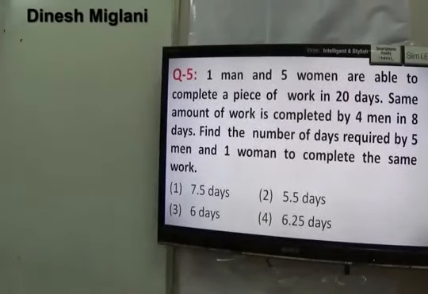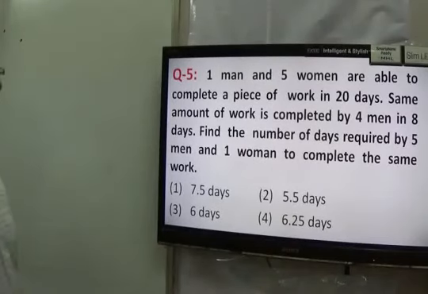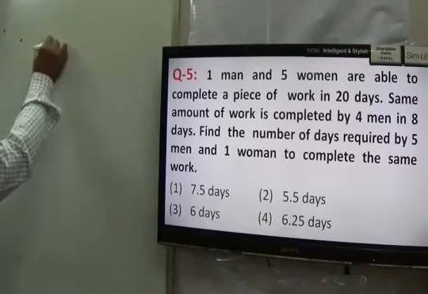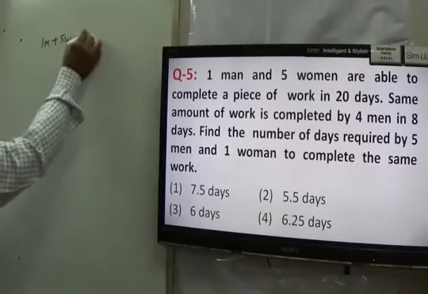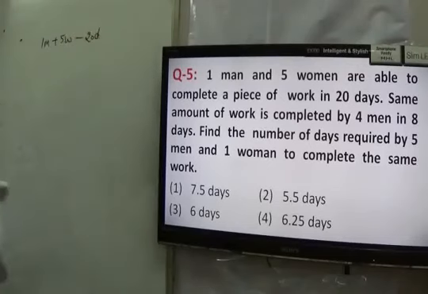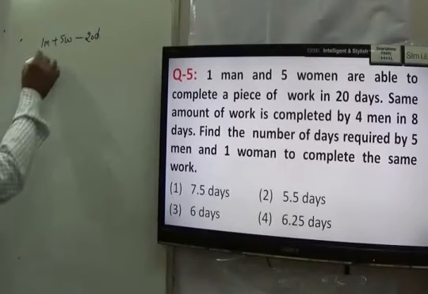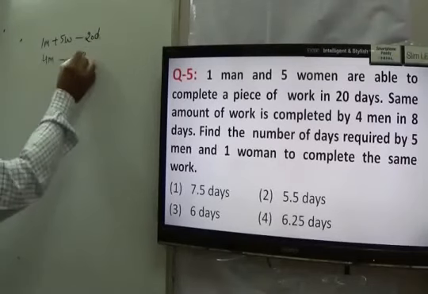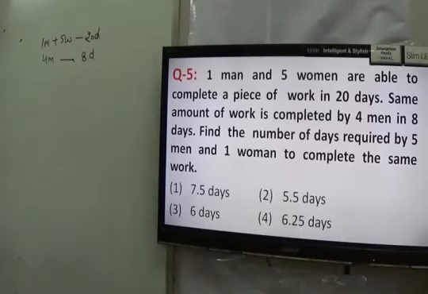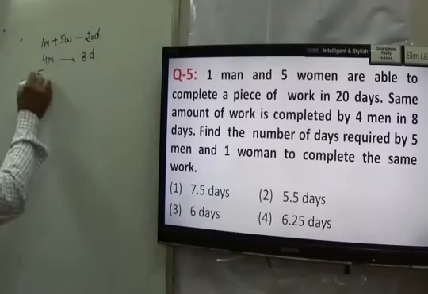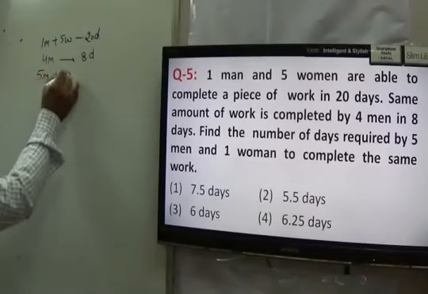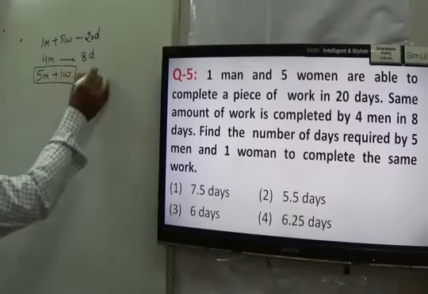Then the next is statement number 5. Read the question. 1 man and 5 women are able to complete a piece of work in 20 days. It means 1 man and 5 women can do a work in 20 days. The same amount of work is done by 4 men in 8 days. It means 4 men can do the work in 8 days, right? In the answer, we have to find the number of days required by 5 men and 1 woman to do the work, okay?